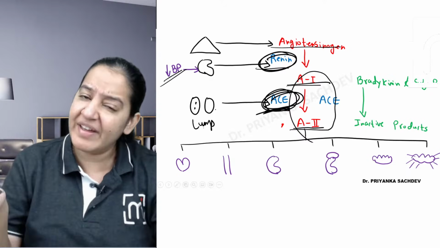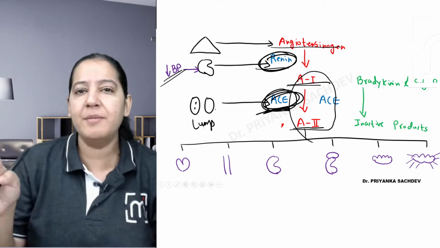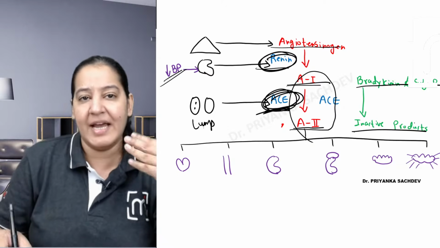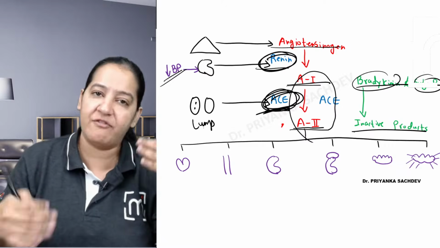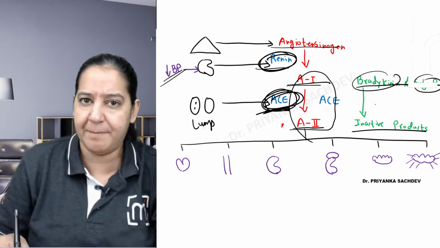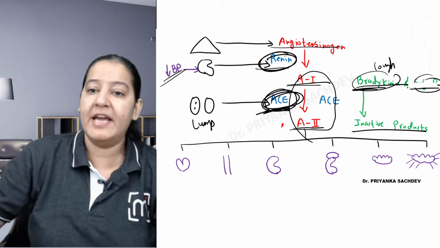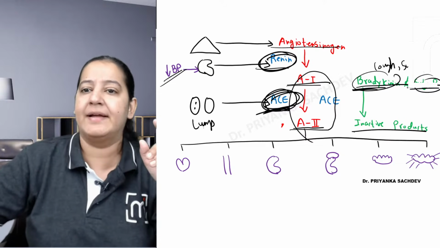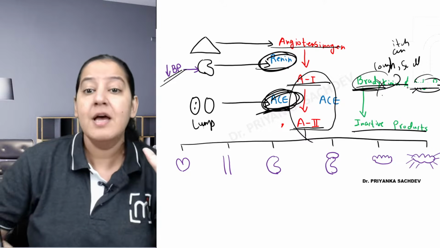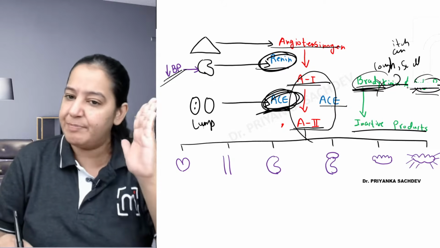So what is the function of ACE normally inside the lung? When there is fall in BP, it comes into the blood. But when there is no fall in BP, it remains in the lung only. In our lung, bradykinin and substance P are formed constantly. In me, you, everyone, it is formed as a side product of multiple metabolic pathways. Bradykinin and substance P cause cough, swelling, angioedema, and itching in us. They are not good substances. So God has given this enzyme in our lungs. ACE converts bradykinin and substance P to inactive products.